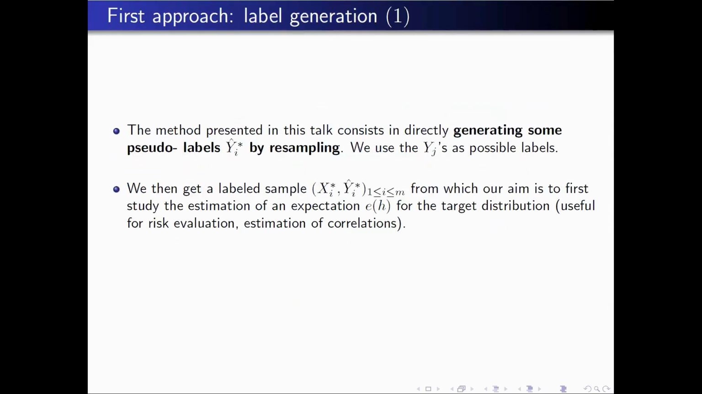We have investigated two approaches. The first one is to try to generate the label directly. You don't observe the label y star, so the idea is to approximate, to simulate approximately this label. In this way, you will have an approximately labeled sample, and then you can use it for estimation afterwards. This is the general idea.